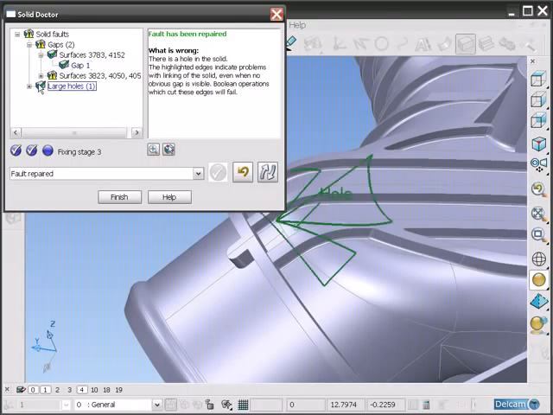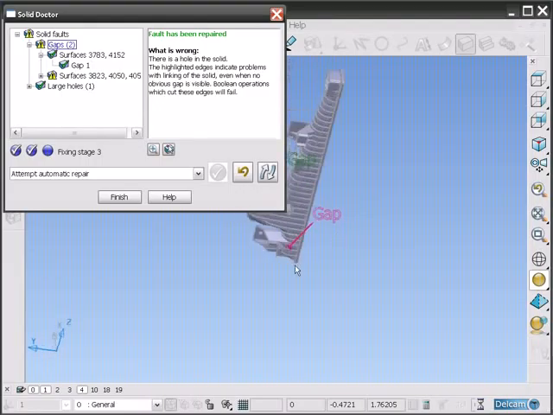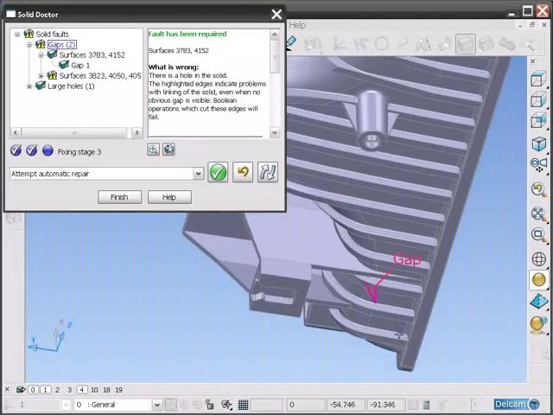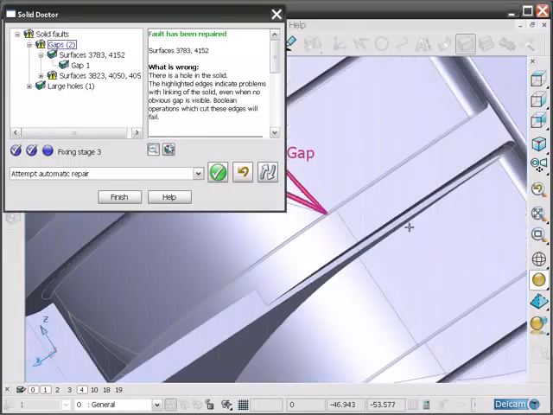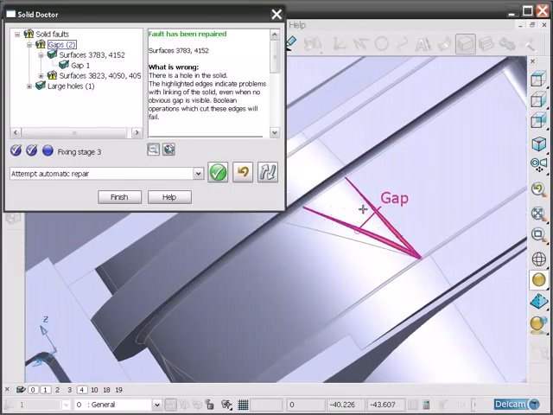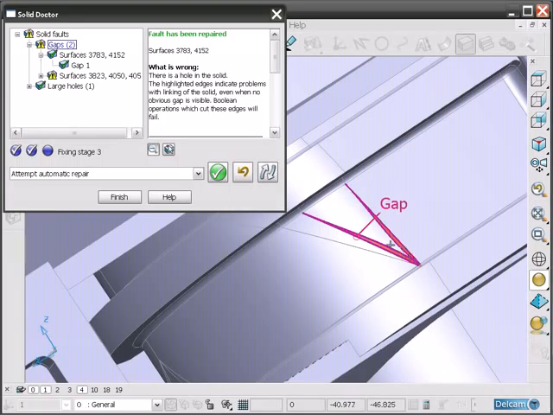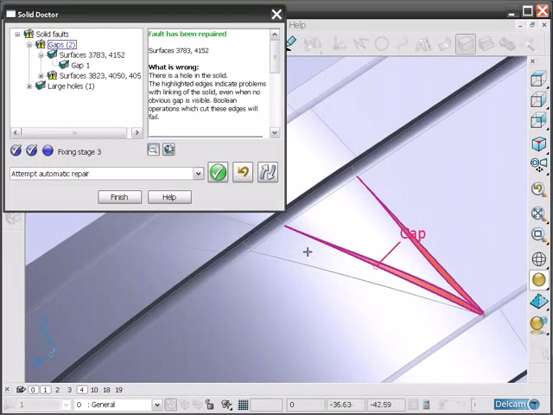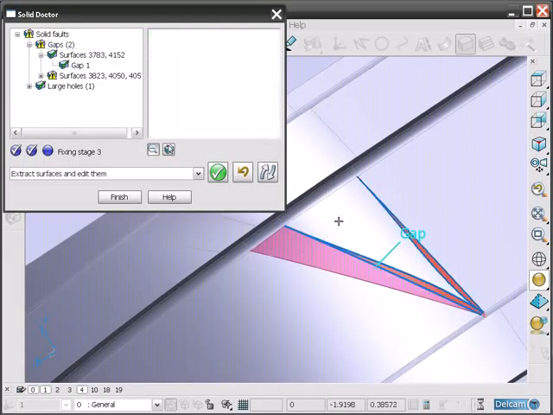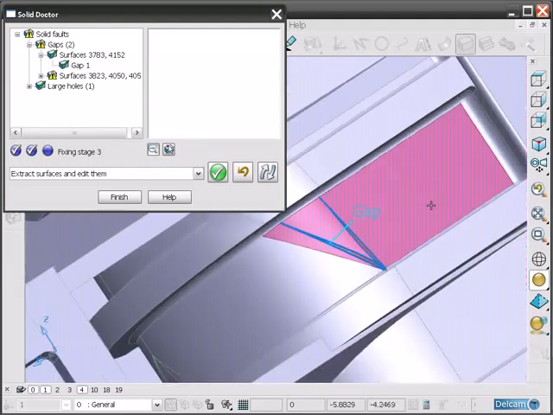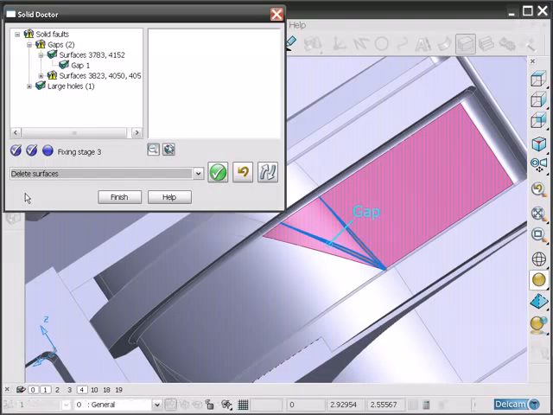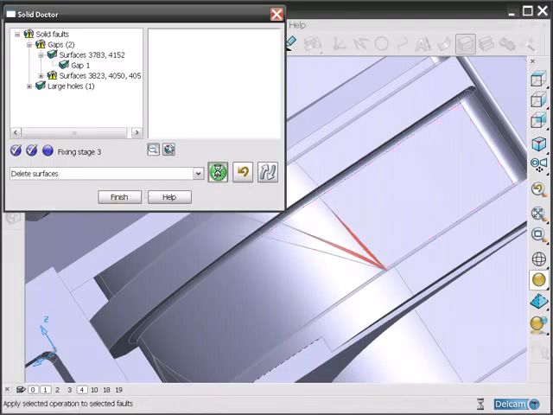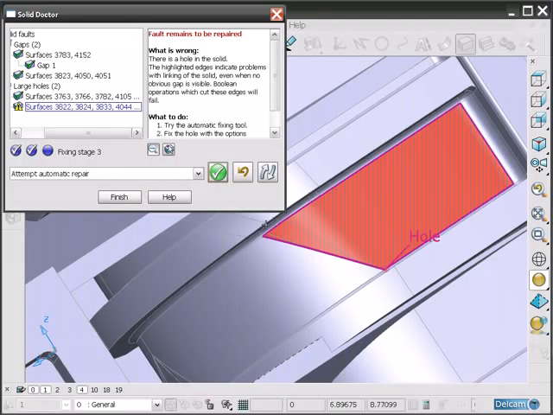The remaining gap is down at this bottom edge. What has happened here is that the surface has degenerated somehow during the translation process. To repair it, select all of the adjacent surfaces and simply remove them. This leaves a large hole.